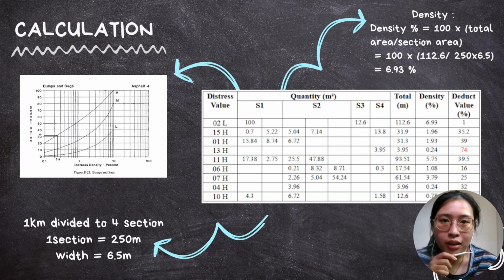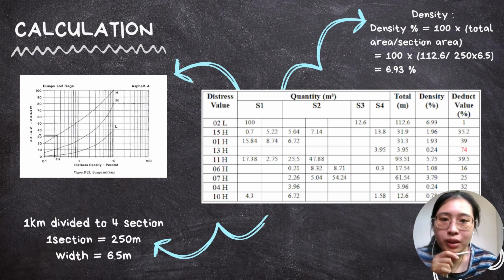At the right hand side, the table shows the type of the defects and also the area that we have taken from the Desa Siswa road. So now we have to calculate the density and also the deduct value. For the density, we use the equation shown at the right hand side above, which is density equals 100 times the total area over the section area. Since we have divided the road equally into 4 sections, each section is 250 meter, with the width of 6.5 meter, to get the section area.